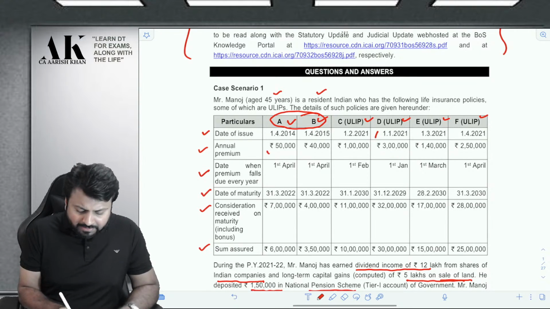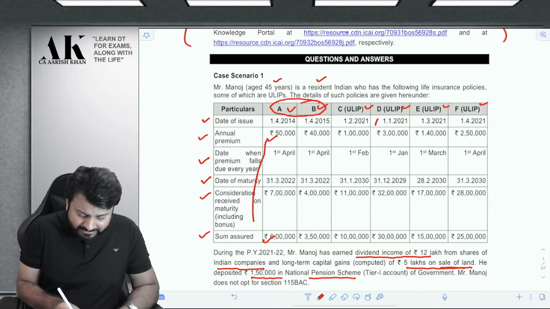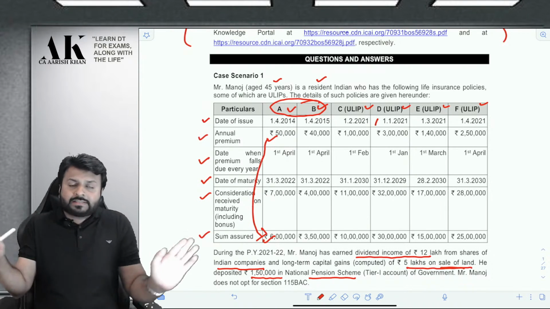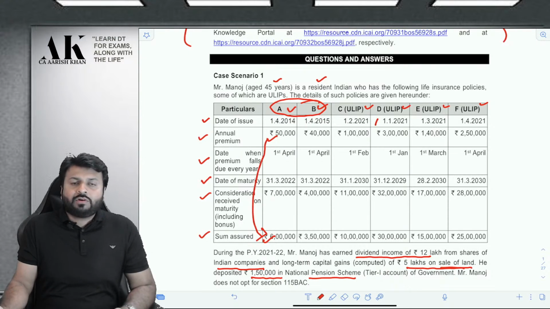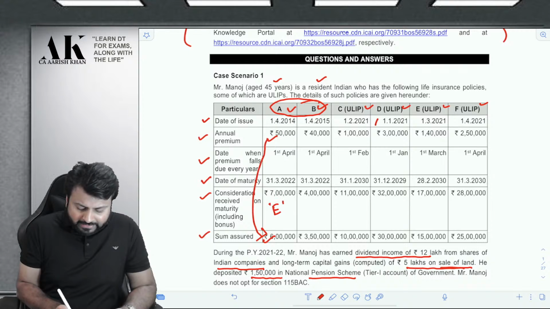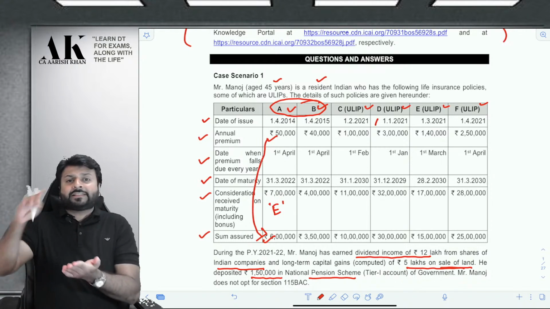In the first case, the annual premium is 50,000 and the sum assured is 6 lakhs. So 50,000 divided by 6 lakhs is not exceeding what? It is not exceeding 10% of sum assured. Therefore, this policy is what? Exempt. The maturity of this policy is exempt because the premium does not exceed the threshold.